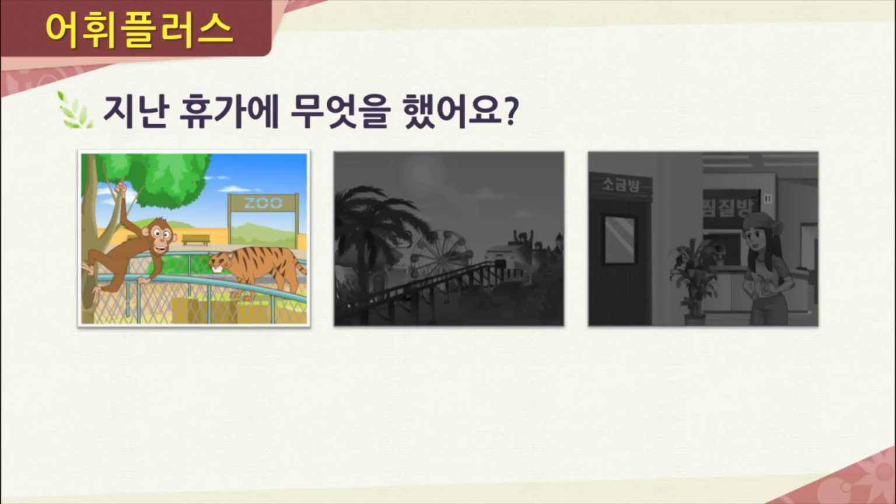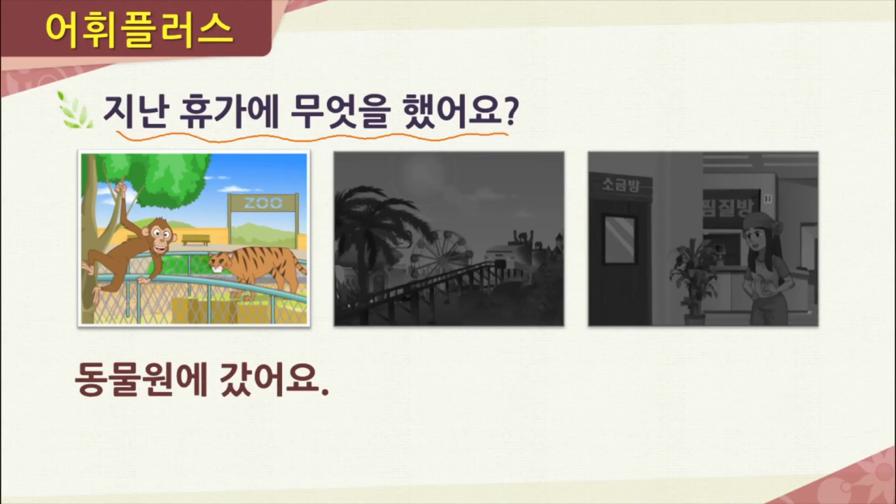Now, let's review the words that we just learned by looking at a few pictures here. Now, here we have a question. It asks, 지난 휴가에 무엇을 했어요? Or, what did you do last vacation? Now, let's look at this first picture here. Where is this? Right, it's the zoo, or in Korean, 동물원. So, how would we say, I went to the zoo? We would say, 동물원에 갔어요.